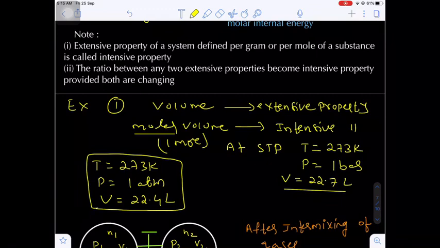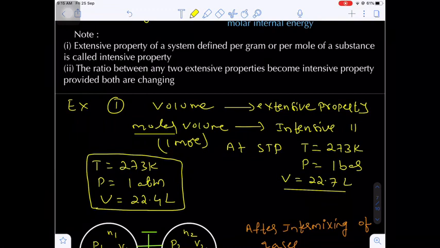Are you getting my point? Because 1 bar is slightly less than 1 atm, or 1 atm is slightly greater than 1 bar. We know pressure and volume are inversely proportional. If the pressure increases, the volume should decrease. That's why it is 22.4 in the case of 1 atmosphere, whereas in the case of 1 bar, the pressure will be slightly less as compared to 1 atm. That's why the volume will be slightly more as compared to 22.4.